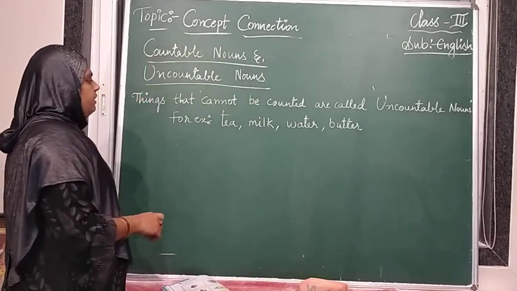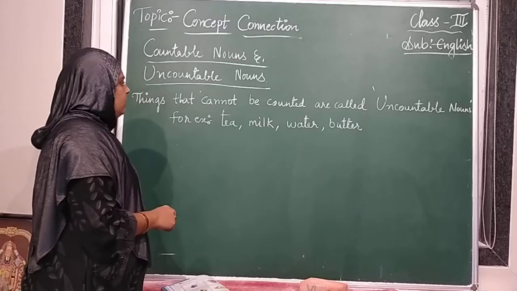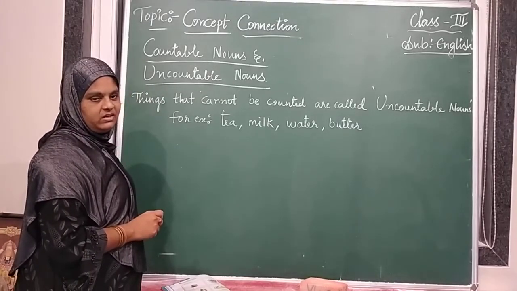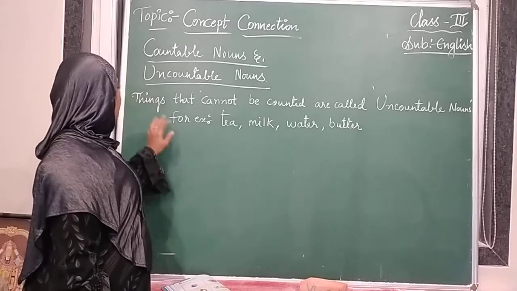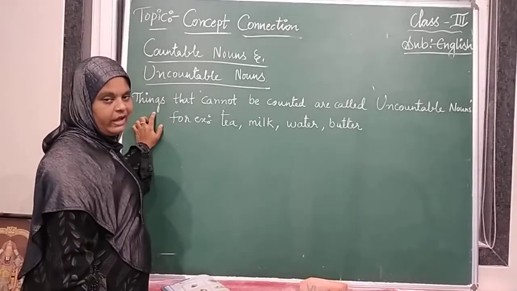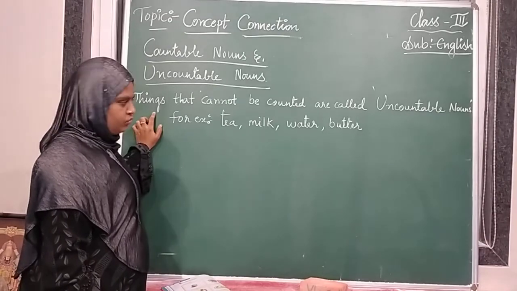In uncountable nouns, we cannot count the things. Things that cannot be counted are called uncountable nouns.